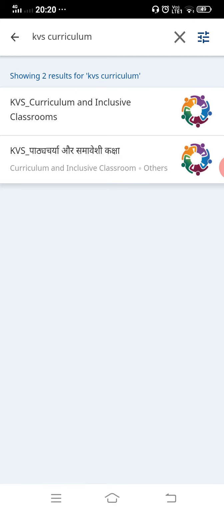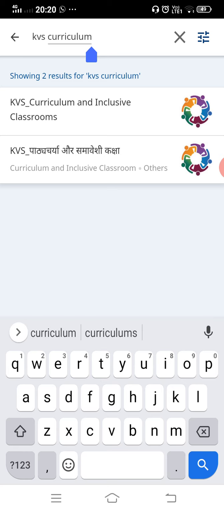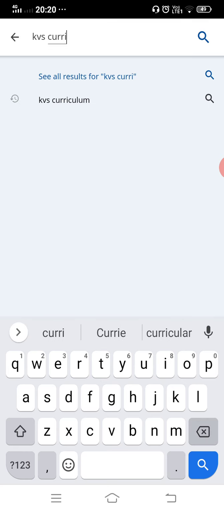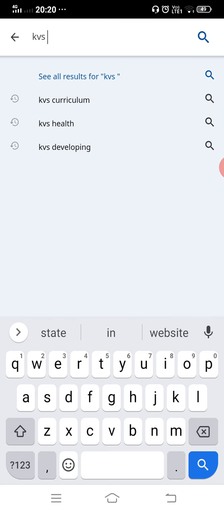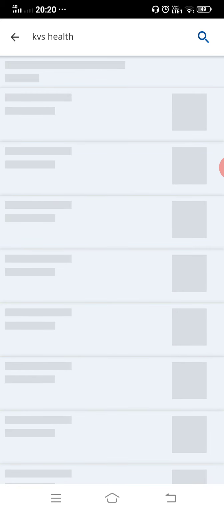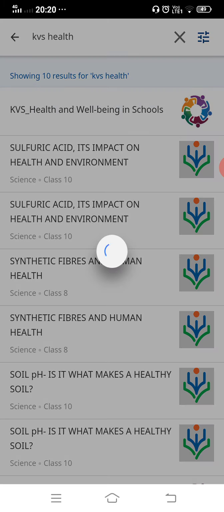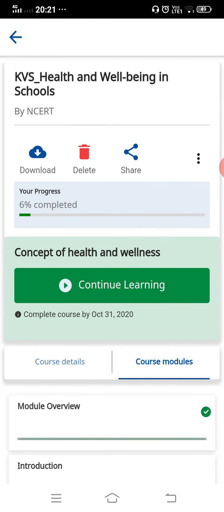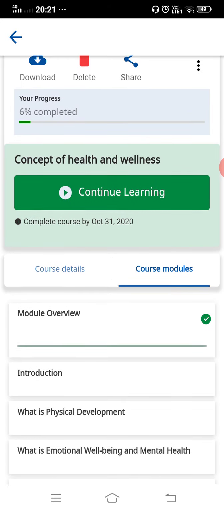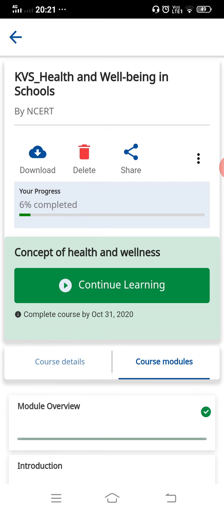Similarly, search for the second course, KVS health. This is the second course, KVS Health and Well-being in Schools. Here there will be an option to join the course. You have to join the course here. So join this second course, KVS Health and Well-being in Schools.